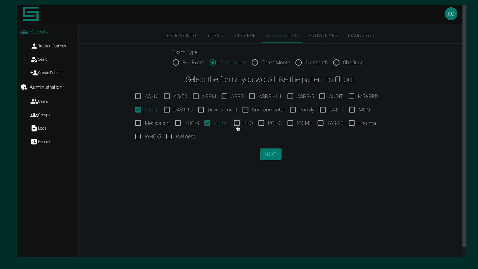We're going to send the PTQ, which looks at perseverative thinking. And we're also going to send the TOS-20, which screens for alexithymia, which is often comorbid with other neurodiverse traits. So we're going to hit next.